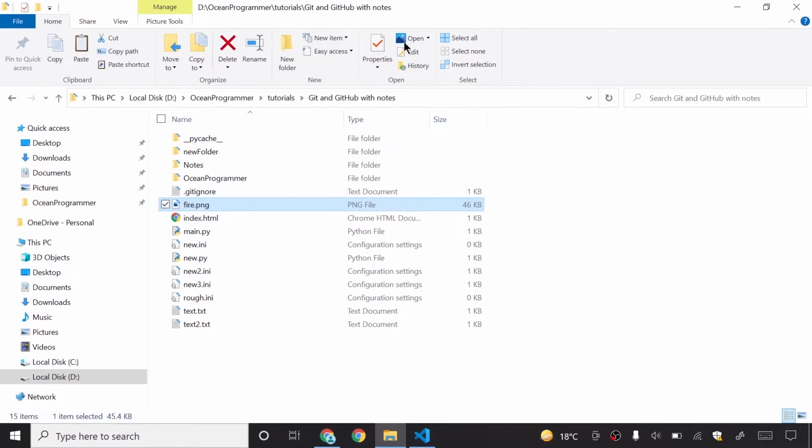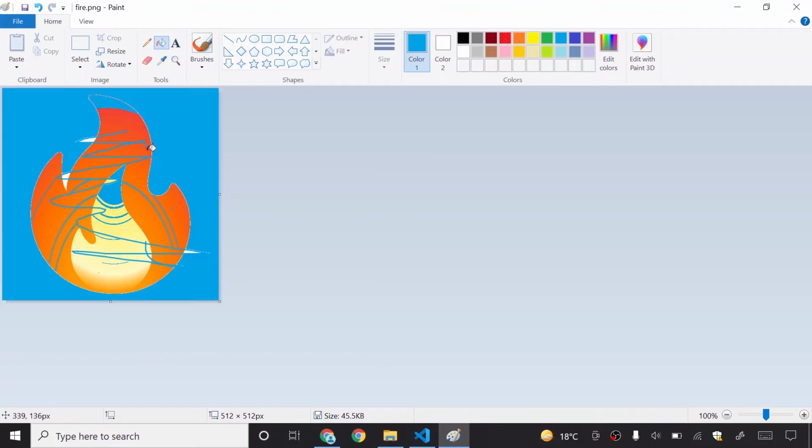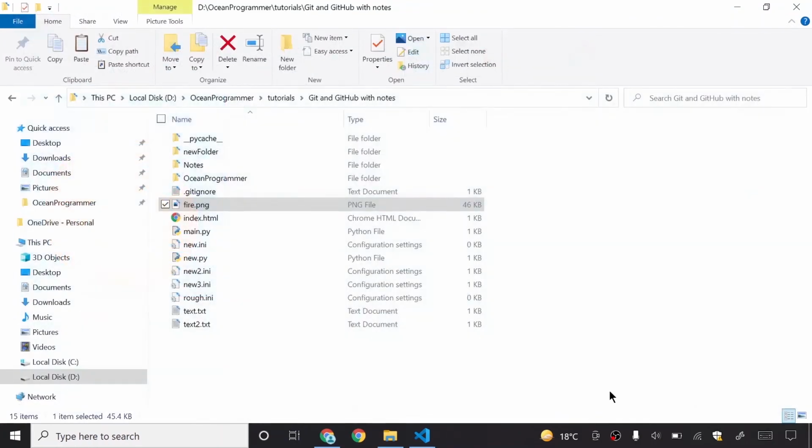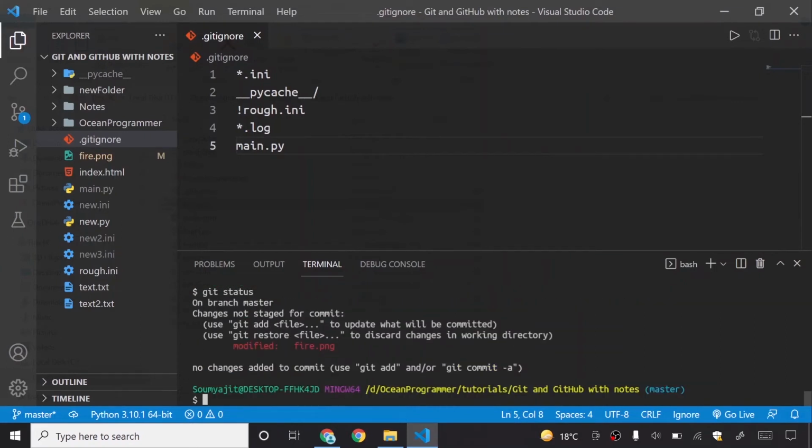So if I now edit this image, I choose a color and then I do it like this, and then I change the color of this one also. Okay, so I have done many crazy things here. I will now save this, close this, and then show you my git status. Git status is saying that it is modified. Yes, git also checks binary files too.